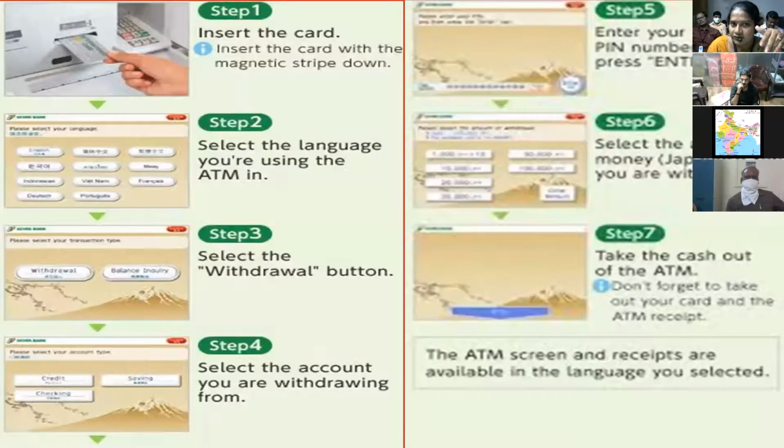In this way, by showing this type of images in the projector room, I explained, and the students understood how to withdraw the money through the ATM. Mostly our students came from rural areas. We must give technical knowledge also in our economic sector. Next one, sir.